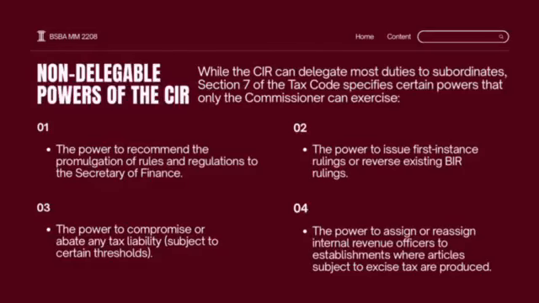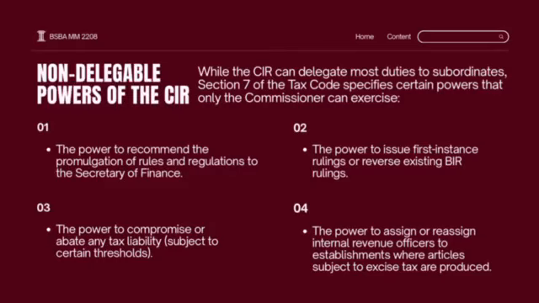Non-delegable powers of the CIR. While the CIR can delegate most duties to subordinates, Section 7 of the Tax Code specifies certain powers that only the Commissioner can exercise. The power to recommend the promulgation of rules and regulations to the Secretary of Finance.